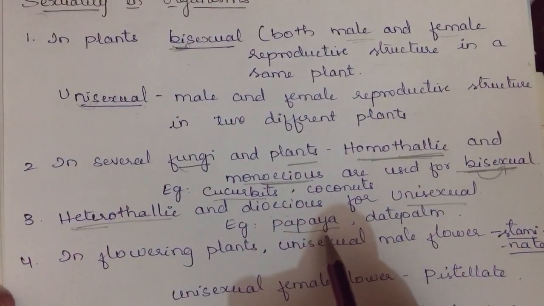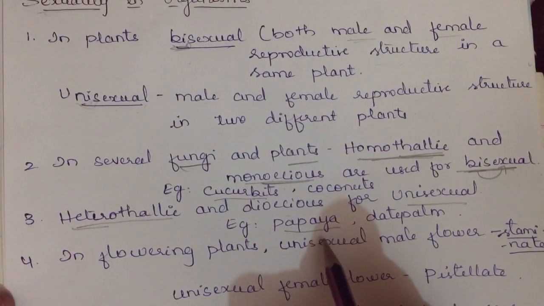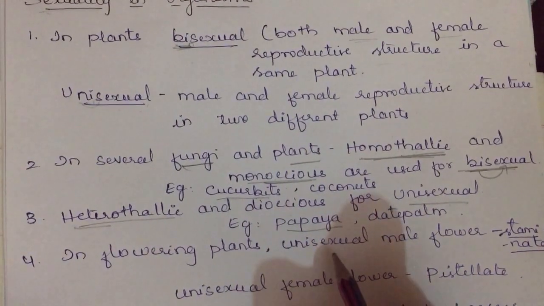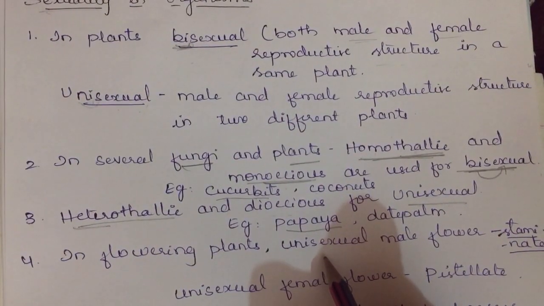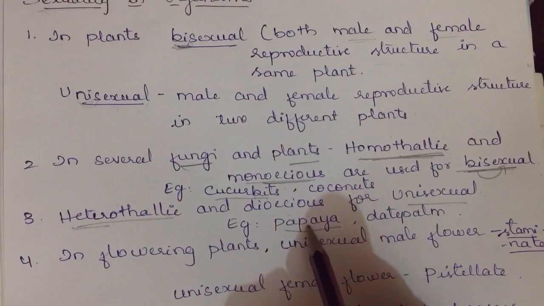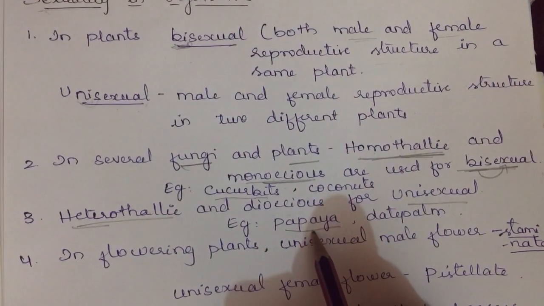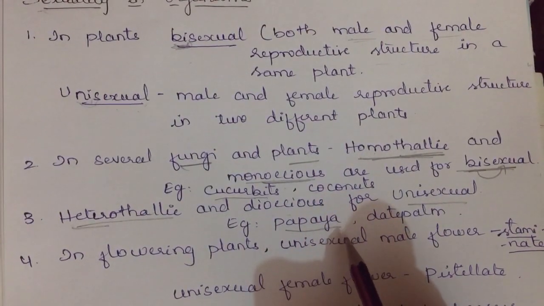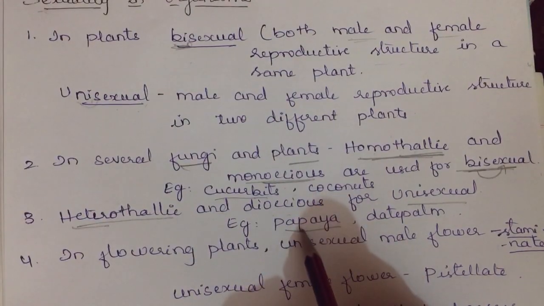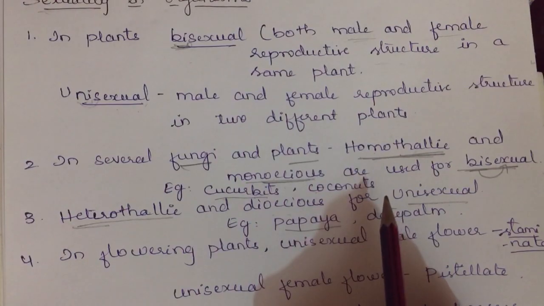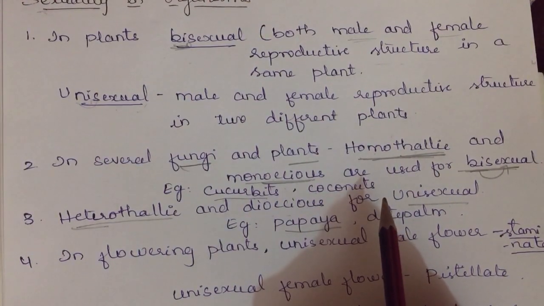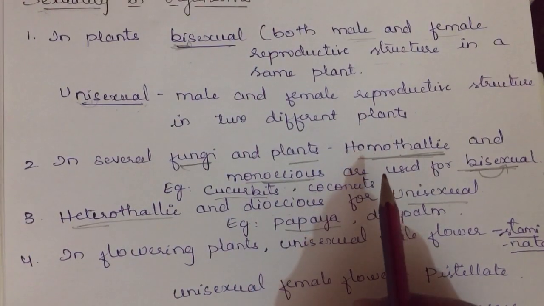In the papaya plant, the most common plant you can find, you might have seen that some plants produce only flowers, no fruits, and other plants produce fruits. The one producing flowers is the male plant. The one producing fruits is the female plant. The male plant produces flowers and gametes, and those gametes are transferred to the female plant, where fertilization takes place and it produces fruit.